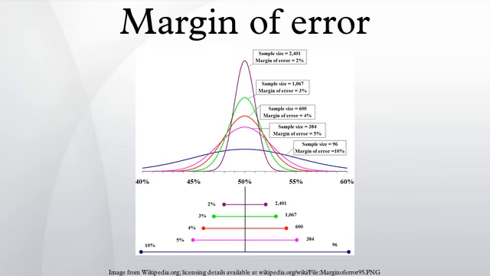The margin of error is a statistic expressing the amount of random sampling error in a survey's results. The larger the margin of error, the less confidence one should have that the poll's reported results are close to the true figures, that is, the figures for the whole population. Margin of error occurs whenever a population is incompletely sampled. Margin of error is often used in non-survey contexts to indicate observational error in reporting measured quantities.